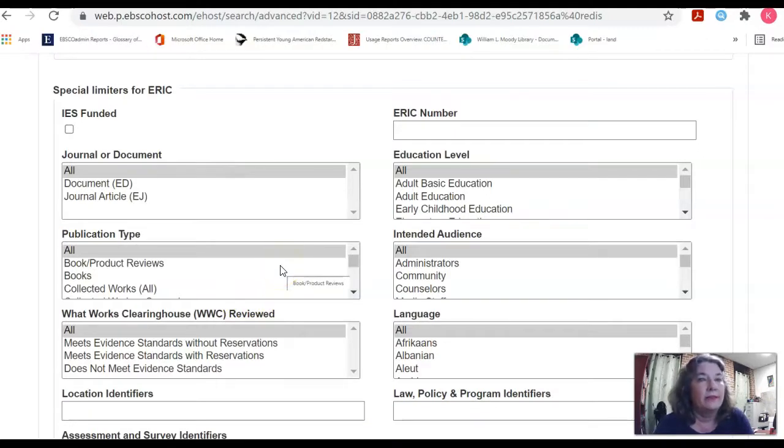So if your professor has said you can't use anything besides just EJ journals, make sure that you pick that. You only want the EJ journals for here so you don't get the EDs. For some reason, if you pull up one that has an ED, just don't use it if you're not allowed to. It'll have ED in parentheses and then have a number.